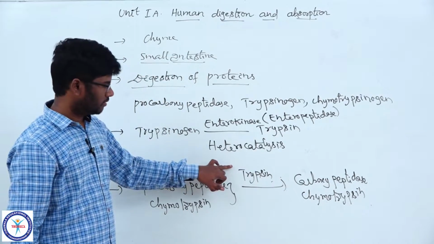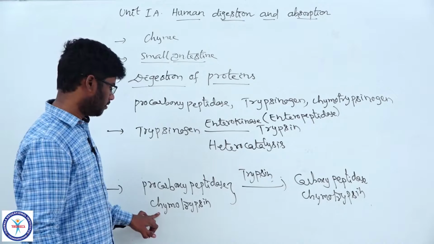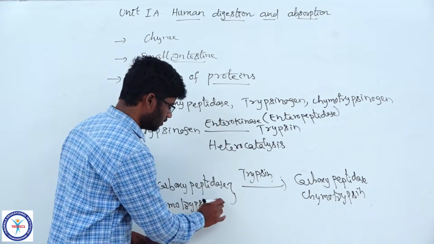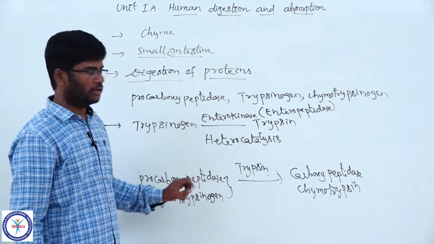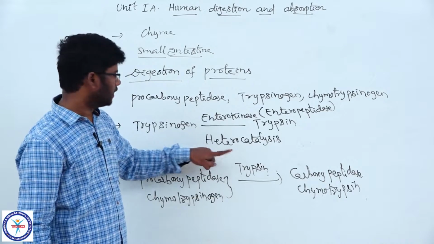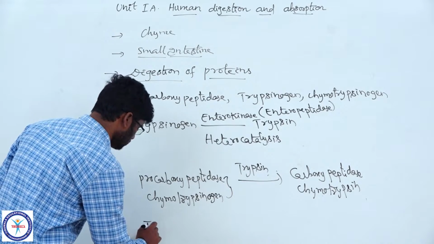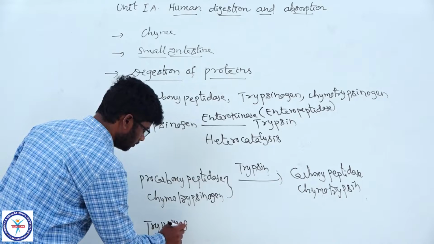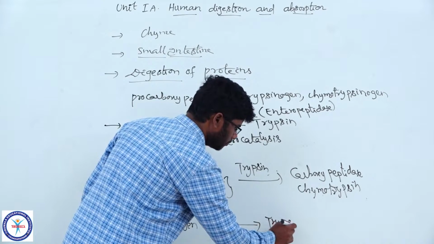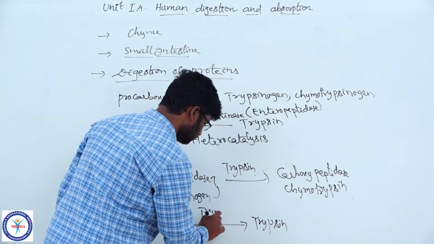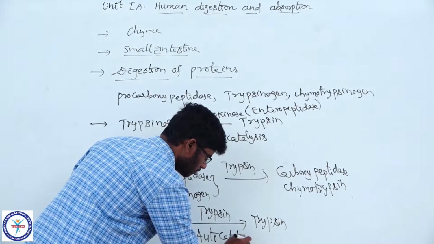Trypsin itself acts as an enzyme activator, which activates inactive enzymes like procarboxypeptidase and chymotrypsinogen into active carboxypeptidase and chymotrypsin. And one more most important point, trypsin itself can similarly activate trypsinogen into trypsin. That process is named autocatalysis.